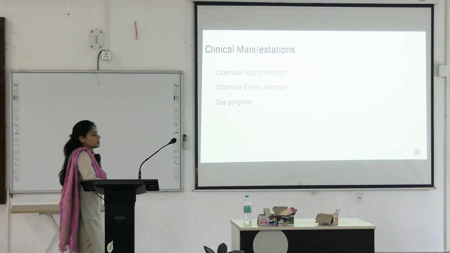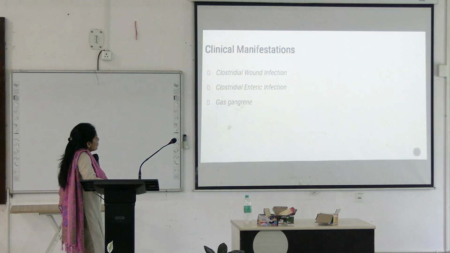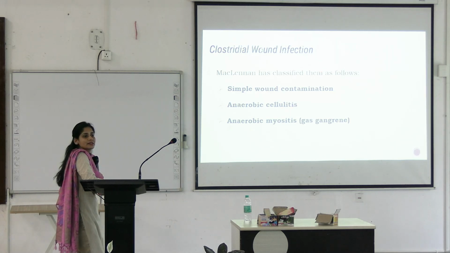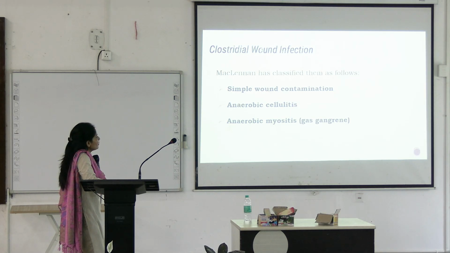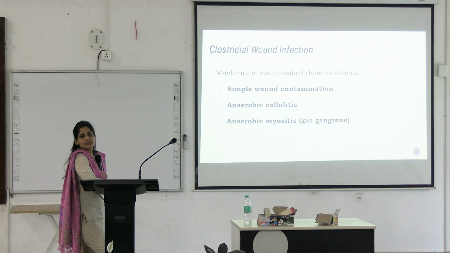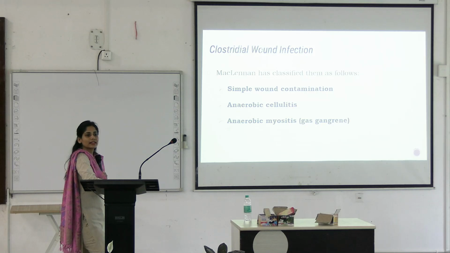Clinically, how they are manifested, you can see that clostridial wound infections are there. They are causing intestinal infection and they are causing gas gangrene. How are they causing this? McLennan had classified wound infection based on the areas involved. This simple wound contamination is superficial. Anaerobic cellulitis included everything above the muscles but not muscles, and then anaerobic myositis, which you name as gas gangrene, involves everything superficial plus muscles. Okay.